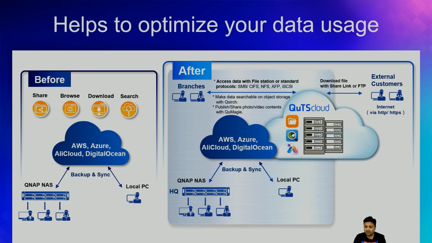So QuTScloud can really make the best use of your cloud data. For example, let's say some company wants to store their data on the cloud, and they would like to access this data through Samba or CIFS protocols, so they can use QuTScloud. And QuTScloud, because it's a Cloud NAS, lets you use the NAS file protocols to access the data which is inside the cloud from different locations.